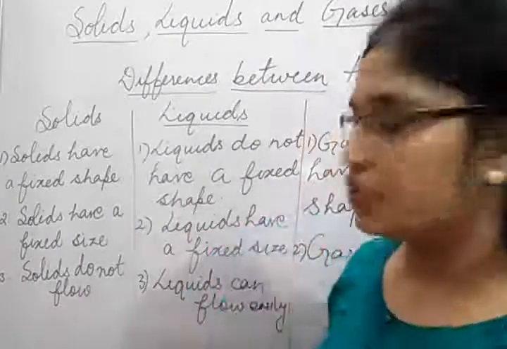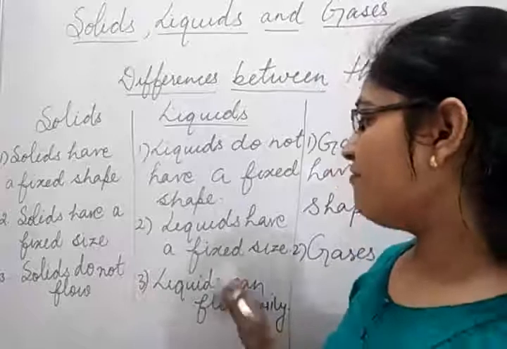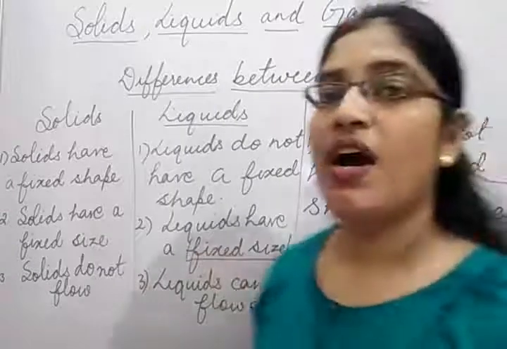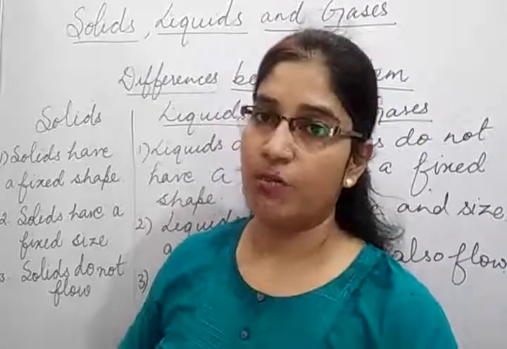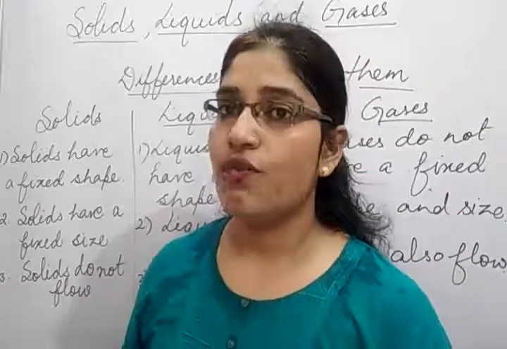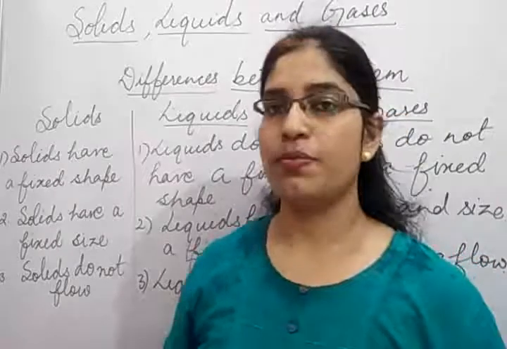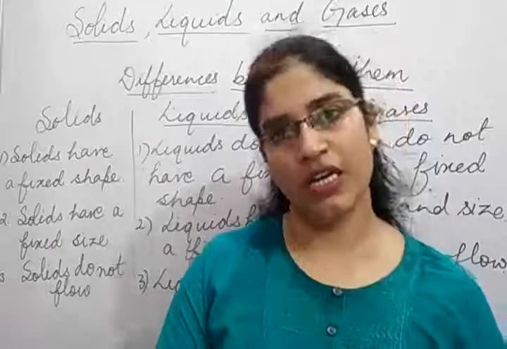So you can see in nature also, and they have fixed volume. Fixed मतलब मैंने आपको बताया था. If you have 1 liter of water in a bottle, the same 1 liter of water you can pour into another container. So that 1 liter would be the same 1 liter in every container.